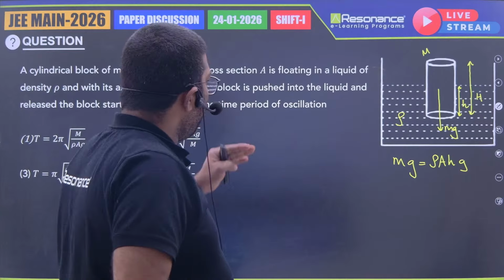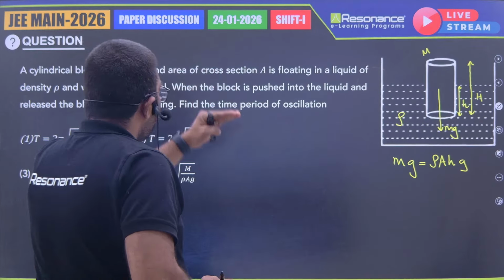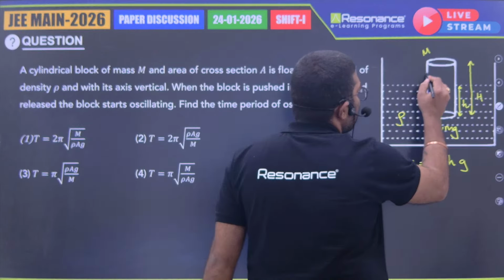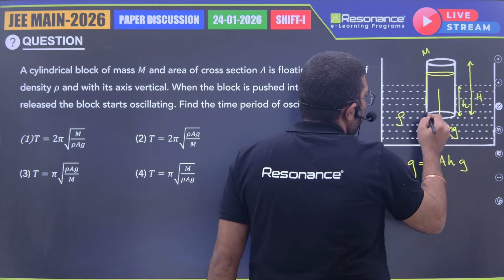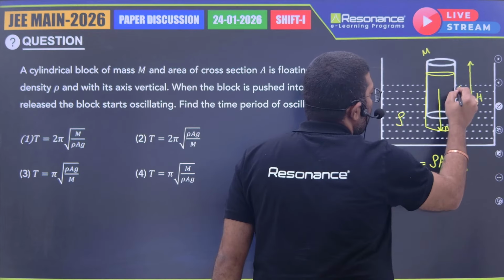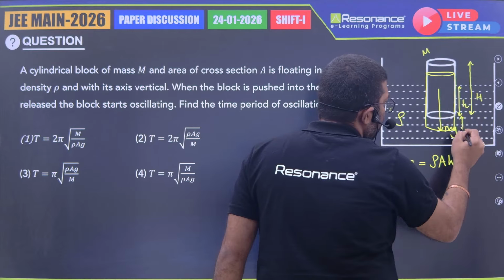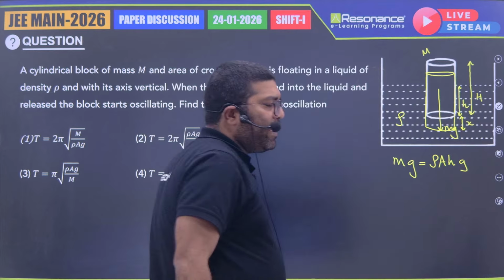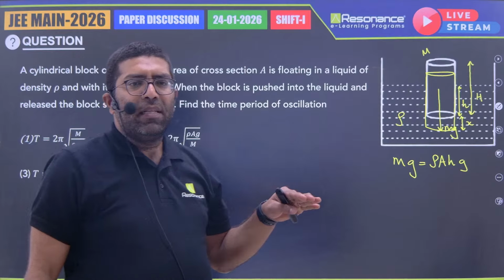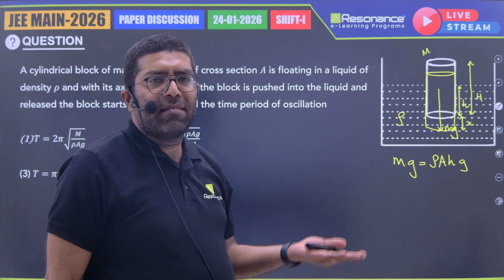Now they are telling that if this block is pushed by distance x, the buoyancy force acting on the block is little bit increased.